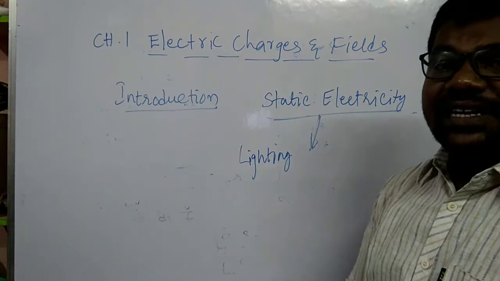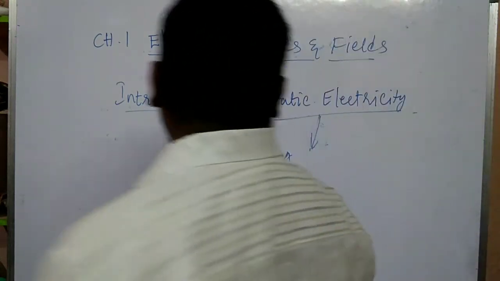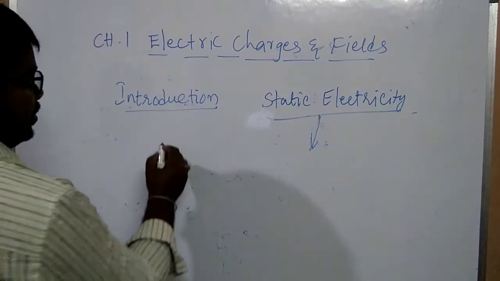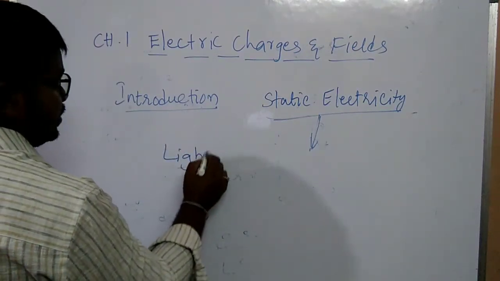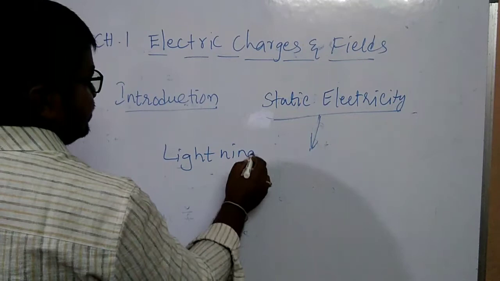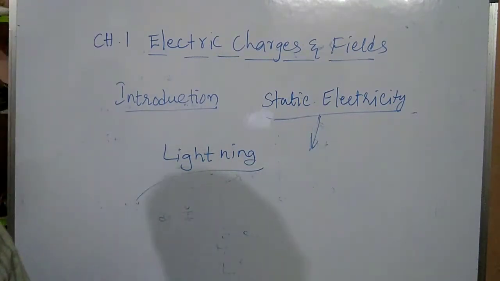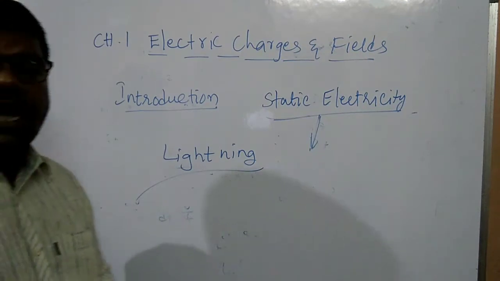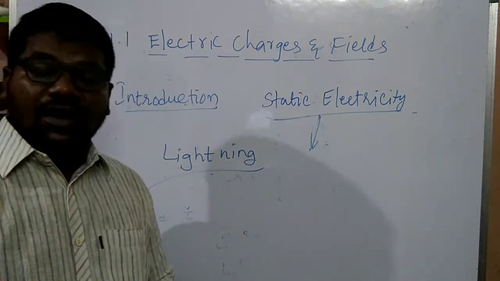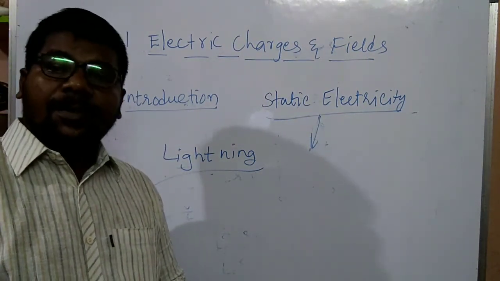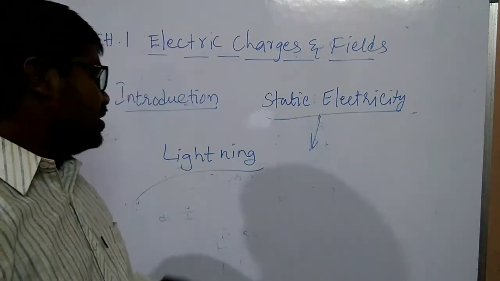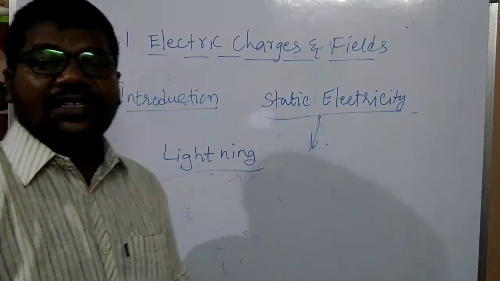Lightning, L-I-G-H-T-N-I-N-G. See what is lightning? A large number of charges passing from cloud to earth, we can say that is lightning. Understand, my children?